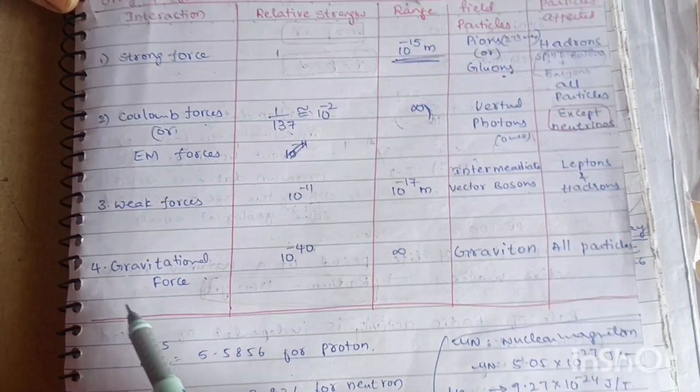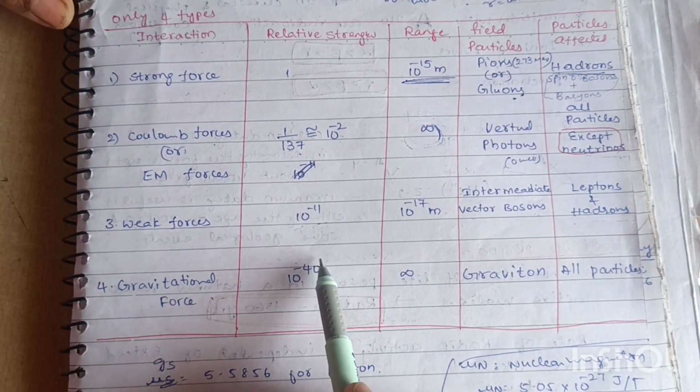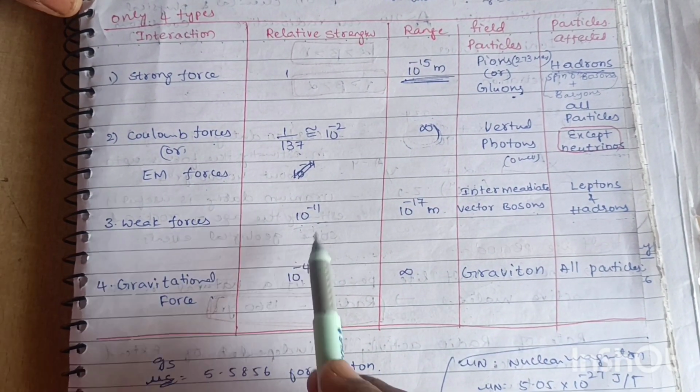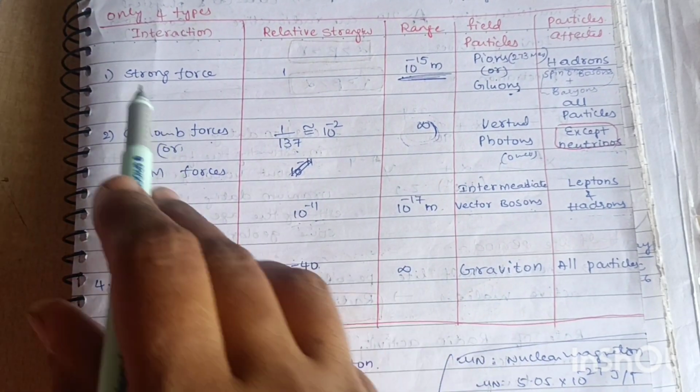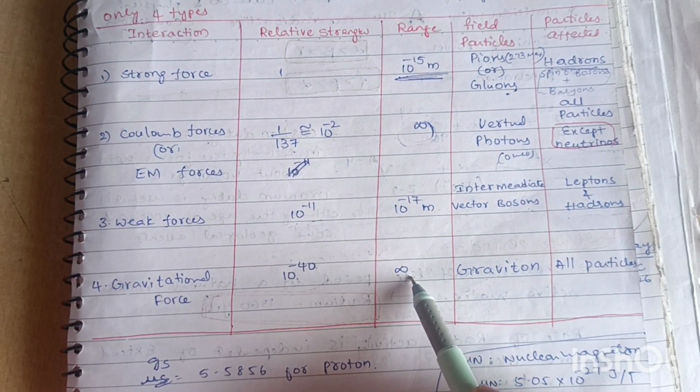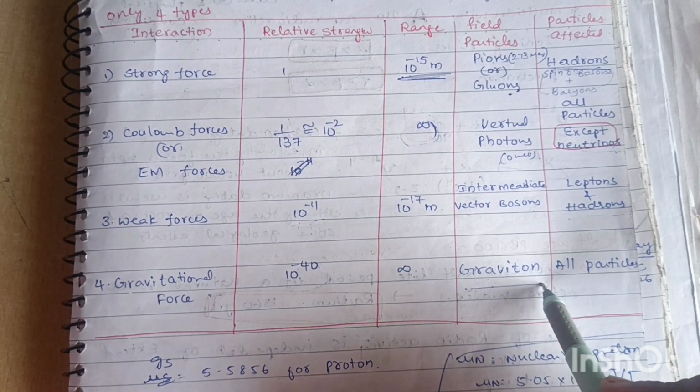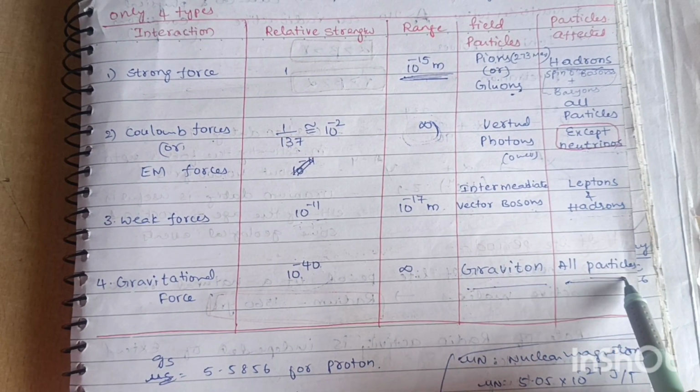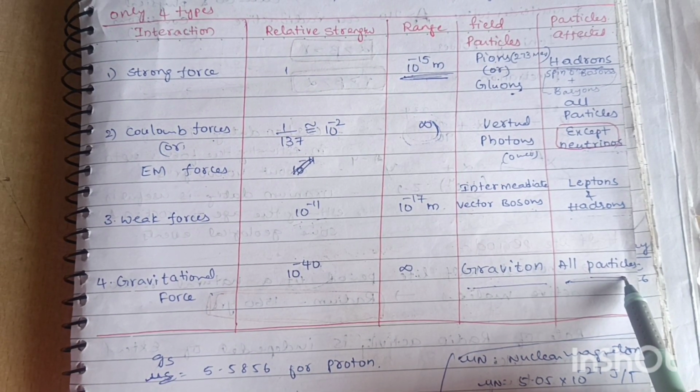Next, gravitational forces. Gravitational forces are 1 by 10 to the power of 40 times the strong nuclear forces. The range is infinity, and the exchange particles are gravitons, and all the particles are affected by these forces. Okay, thank you.